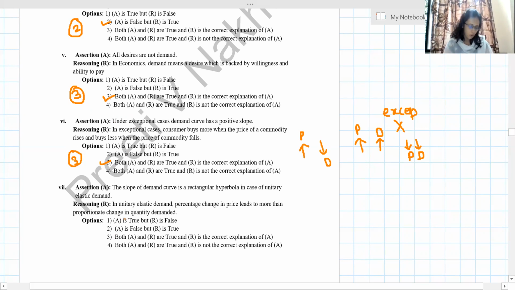Okay, next. The slope of demand curve is rectangular hyperbola in the case of unitary elasticity. Yes, that is true. Then in unitary elastic, percentage change in price leads to more than. They have used the words more than. Actually in unitary it is equal to. So the second statement is wrong. So my answer is A is true, but R is false.